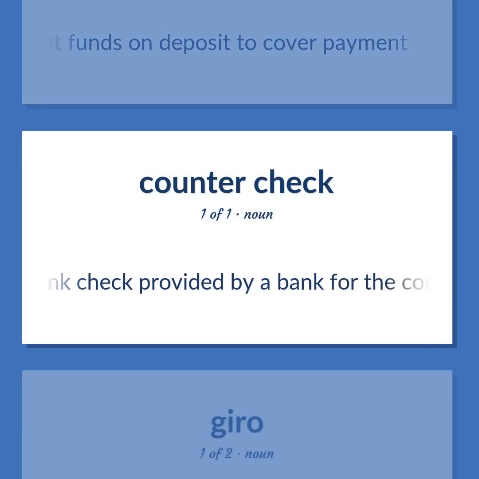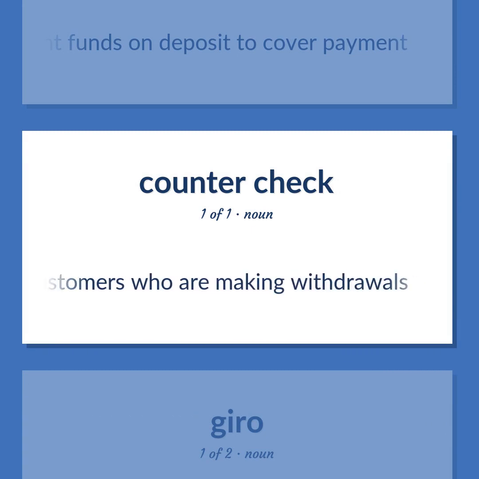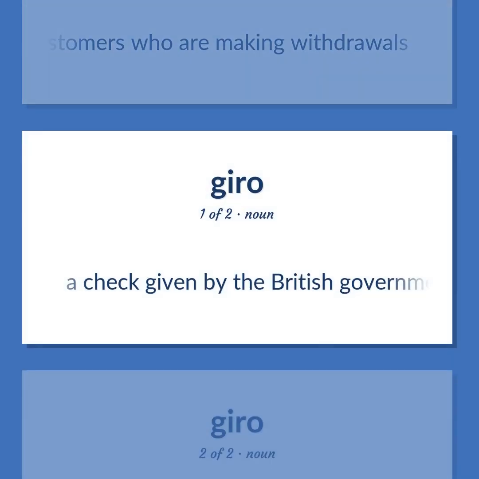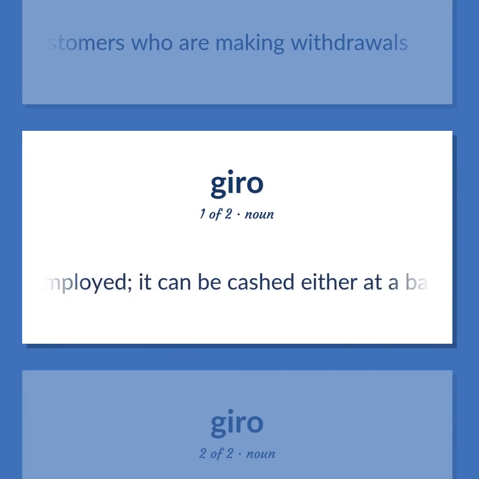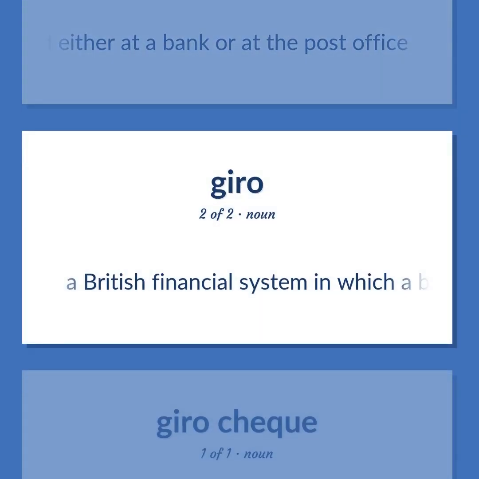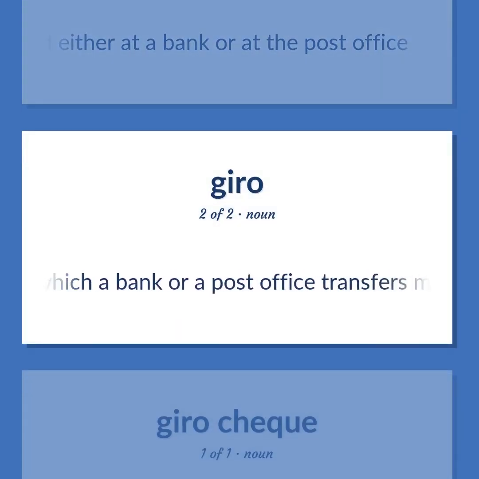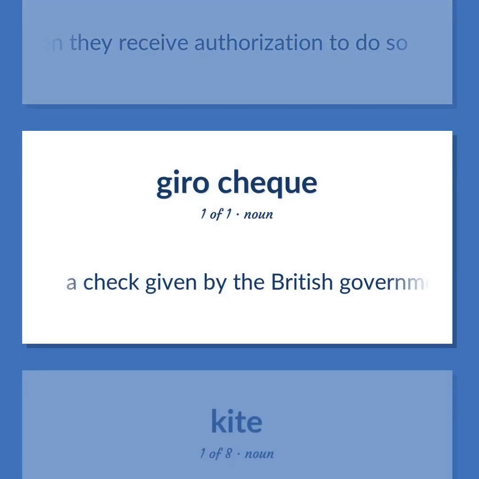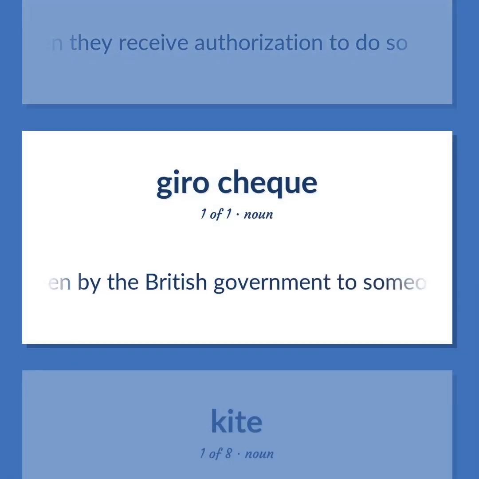A blank check provided by a bank for the convenience of customers who are making withdrawals. A check given by the British government to someone who is unemployed. It can be cashed either at a bank or at the post office. A British financial system in which a bank or a post office transfers money from one account to another when they receive authorization to do so.